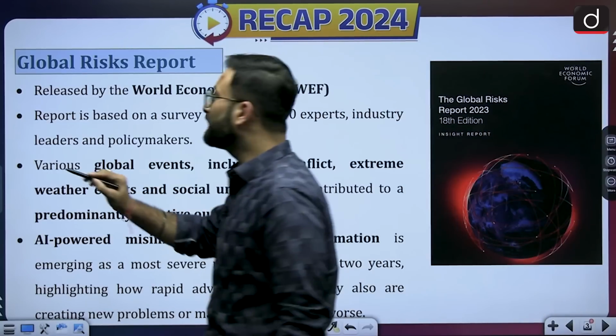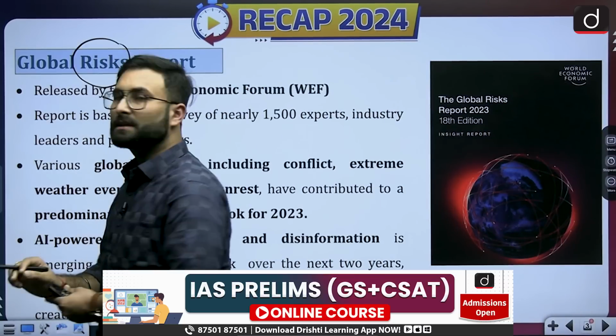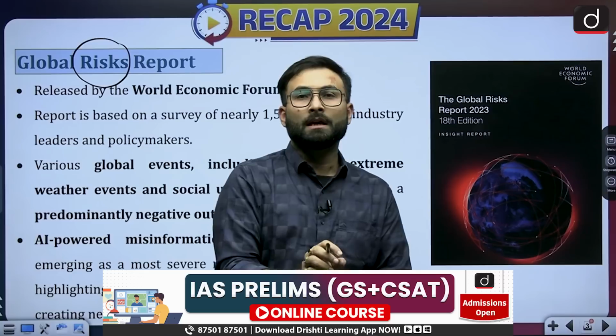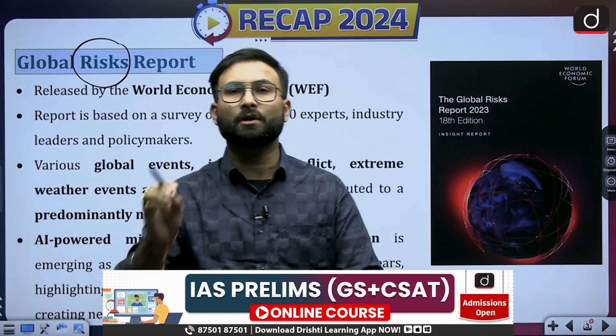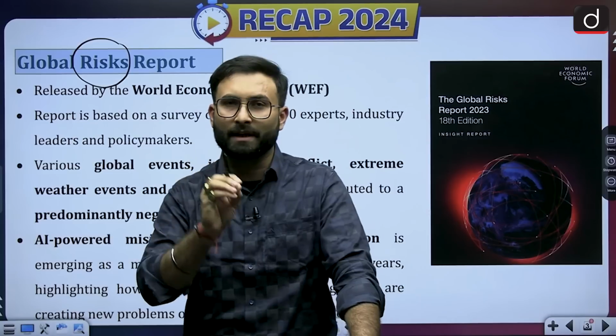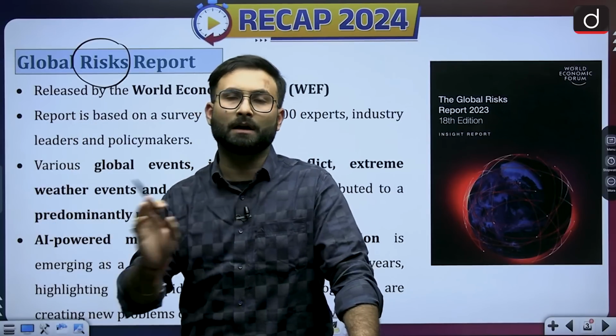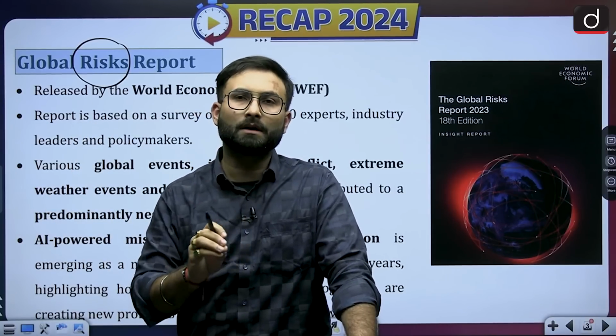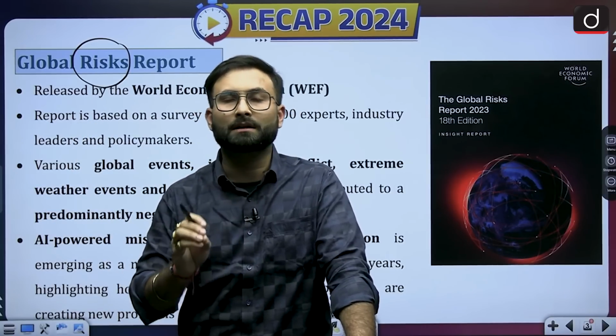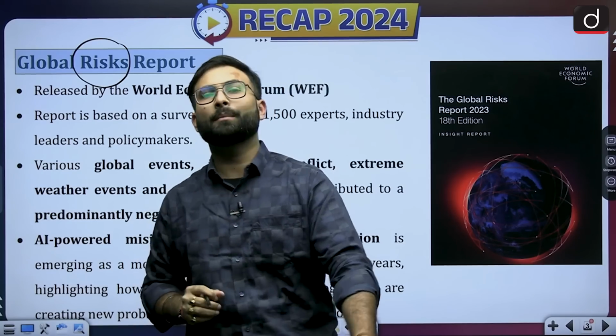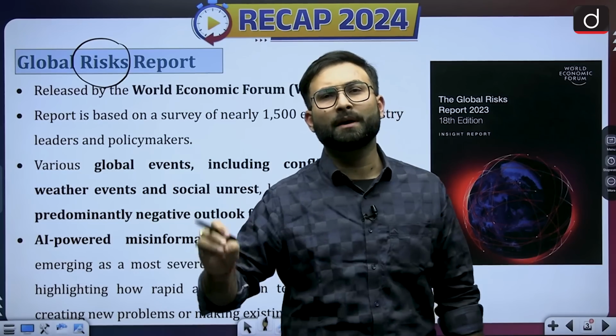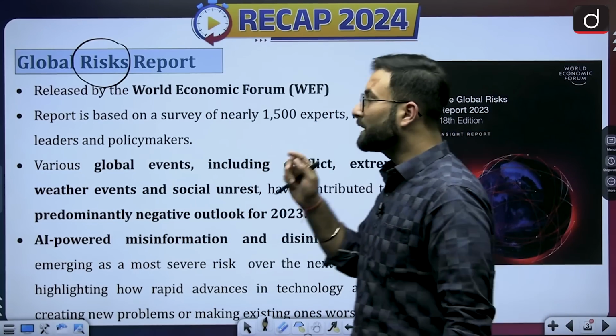With the name, it is clear that it is talking about risk. Now, what is risk? If there is an event which is probable and when it happens, there is some kind of negative impact on various parameters. When we are talking about this particular report, they are talking in terms of GDP, environment, and social, political, cultural aspects they will be covering. So that is what risk is.